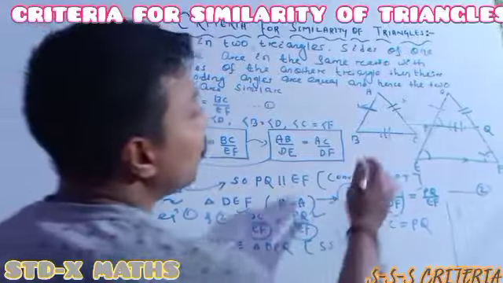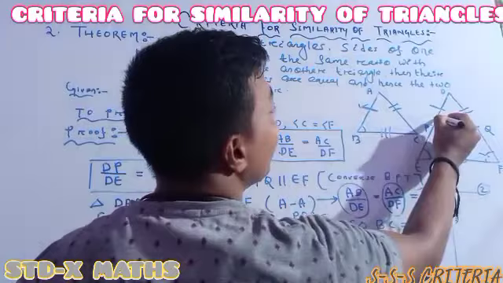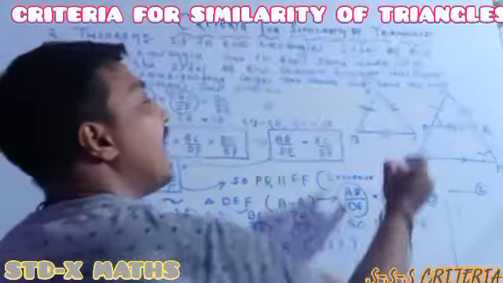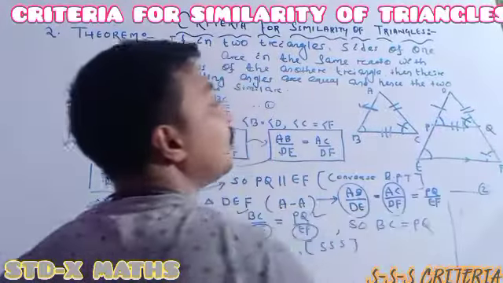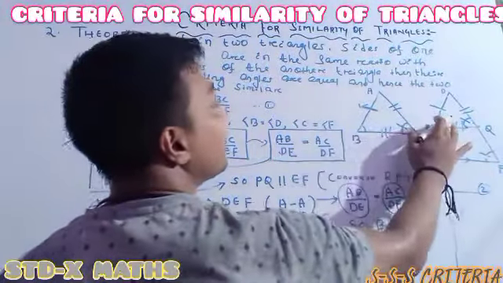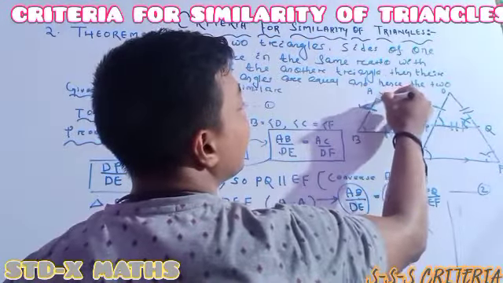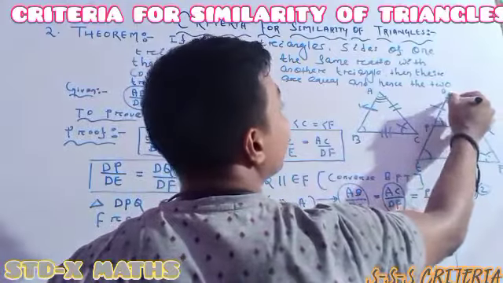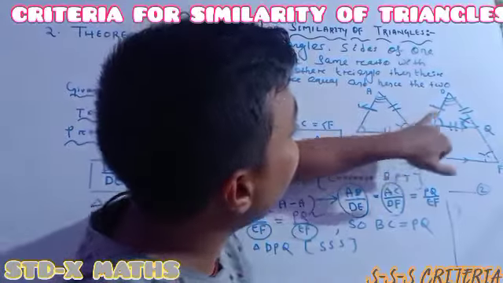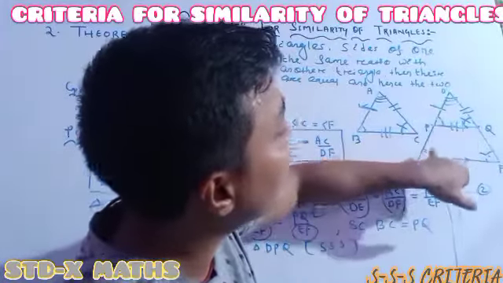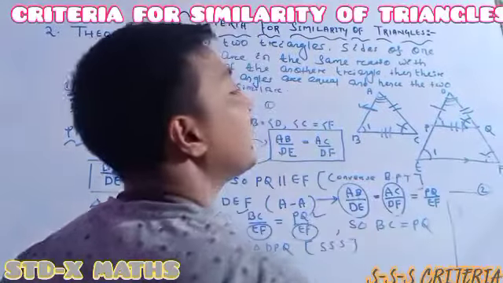So as the two triangles are congruent, can I say this angle is the same as this angle, and this angle is the same as this angle? According to CPCT, this angle is the same as this angle. Then also this angle is the same as this angle. Previously this angle was the same as this angle, and previously this angle was the same as this angle. So now this angle is the same as this angle.